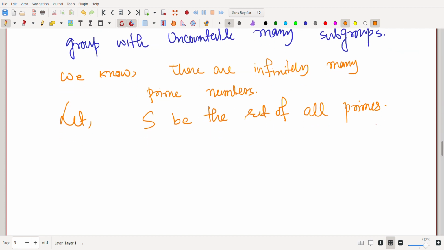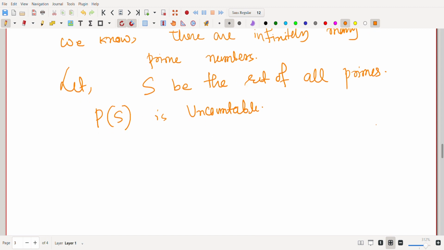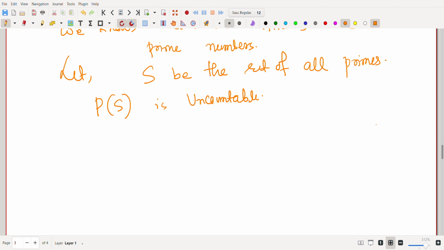Since S is infinite, P(S), which is the power set of S, is uncountable. Now for any subset X of this S, that means X belongs to the power set of S, we define H_X.